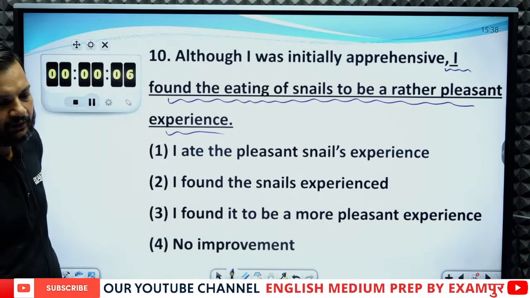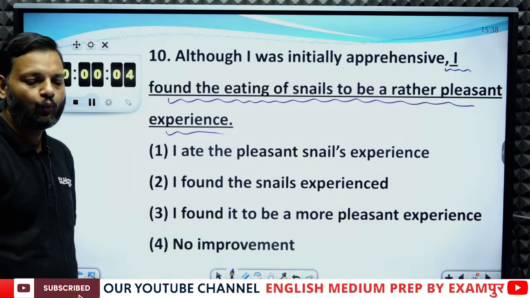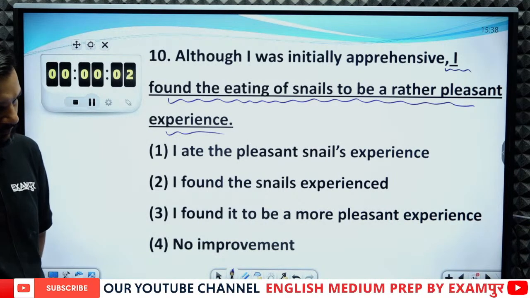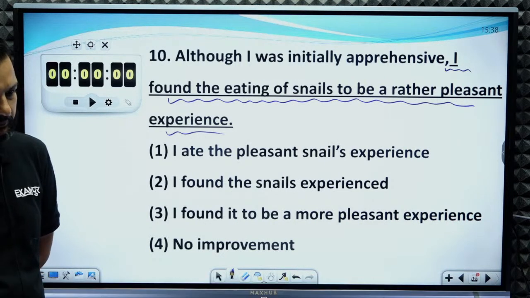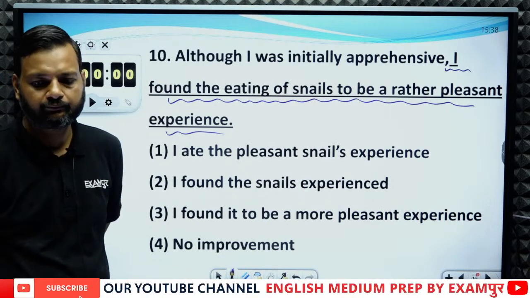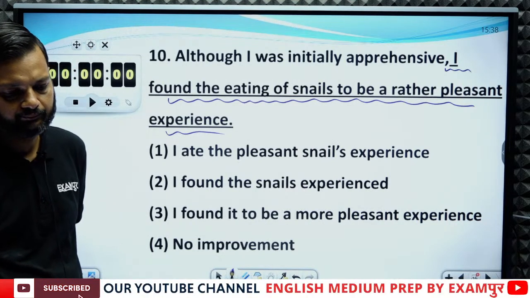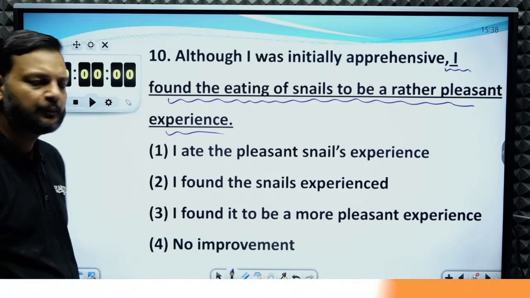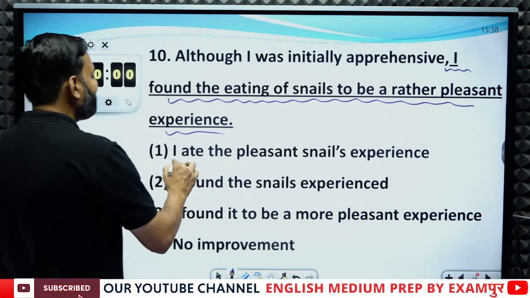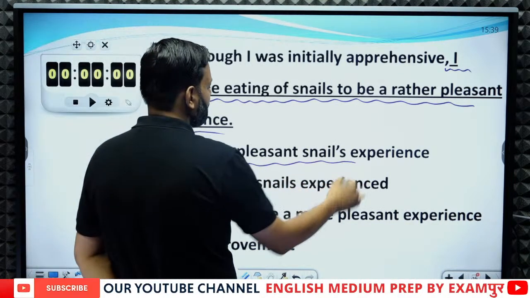What should be the answer? See, if we see the options, here we have, I ate the pleasant snail's experience.